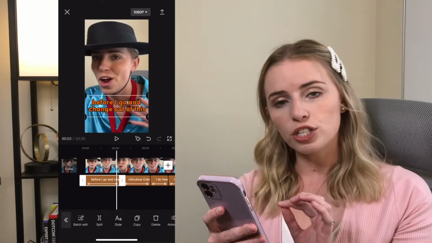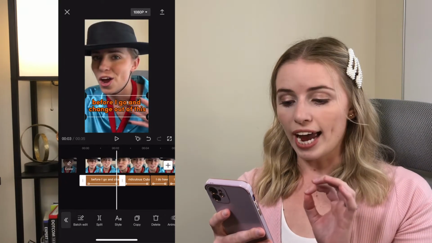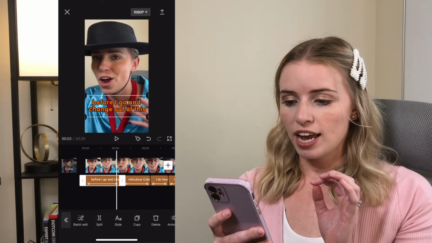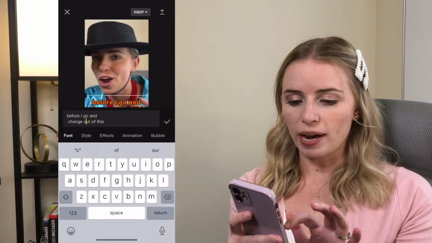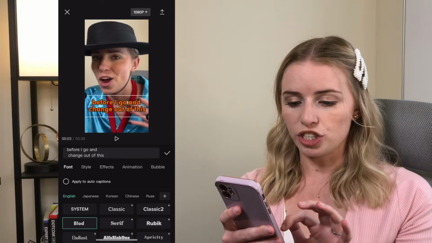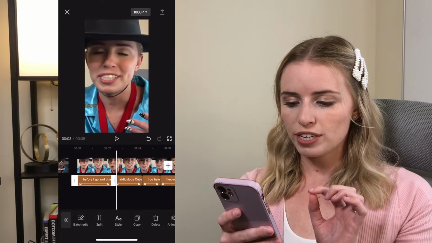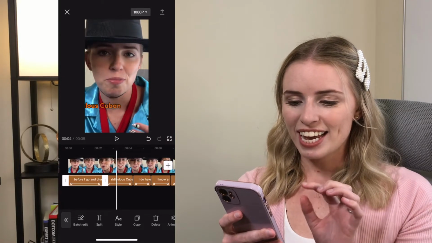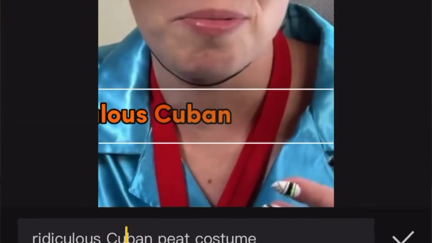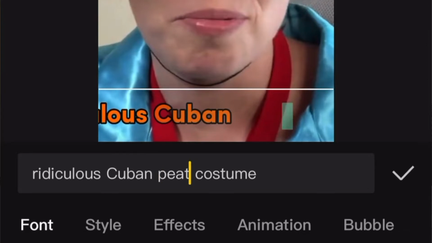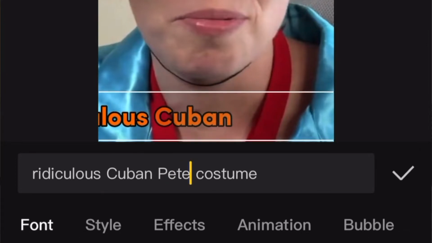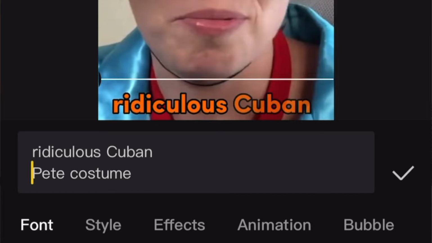Now, if I don't want it to apply to all the text on the screen, I can click back on the text here and click edit, go back here into font, and then uncheck that. Right now I'm going to leave it on for the moment, but you can see when I move over into this next text, the words are cut off. So I'm going to click on that here, and first of all, I'm going to fix this word here. It says Pete. And I'm going to move that down to the second line.